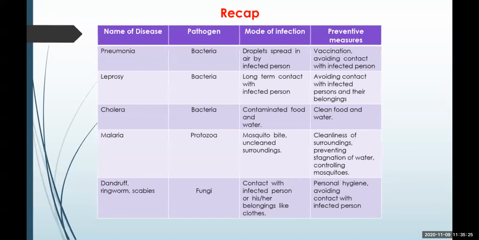Then you should always drink boiled or clean filtered water, and consume healthy food which is properly cooked or washed. If you are eating fruits, they have to be washed properly so that any kind of viruses or bacteria does not enter your body.